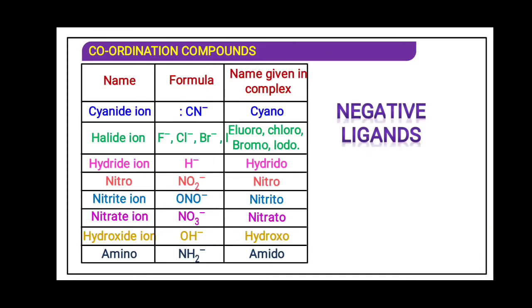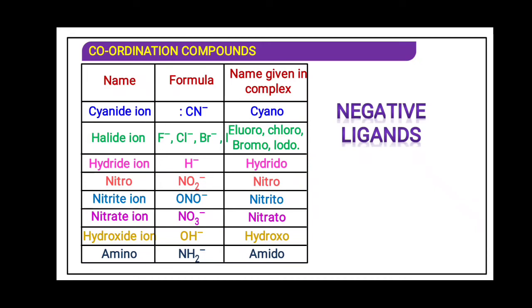Negative ligands. Now you can see the examples of negative ligands. First one is cyanide. The name in the complex for the cyanide ion is cyano. And for fluoride, by mistake an E is written over here, this will be fluoro. For chloride it will be chloro, and for bromide it will be bromo. For iodide it will be ido. Now the hydride ion, H minus, the name given is hydrido.